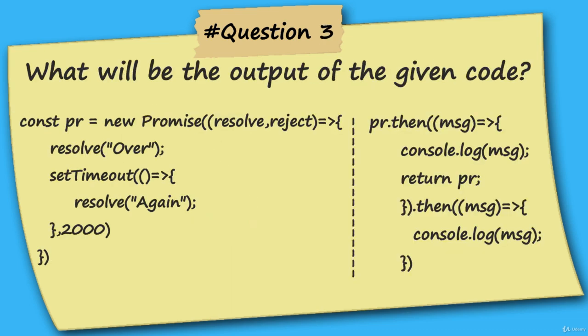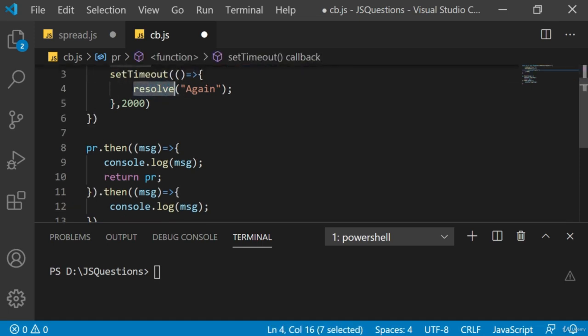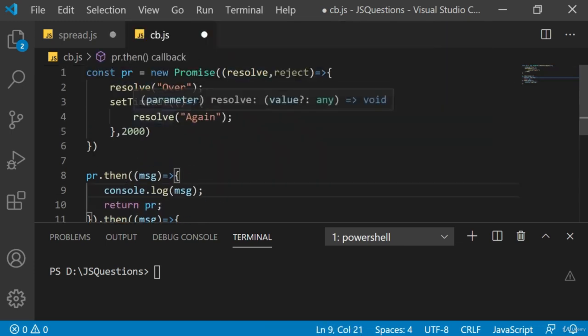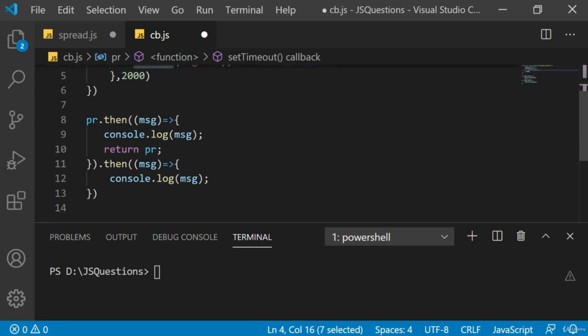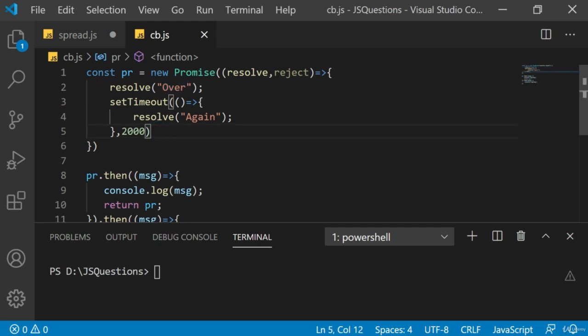The third question is, what will be the output of the given code? This code has a promise and there are two resolve statements. It is also chained with two thens here. If you are thinking that the first resolve will be for this and the second resolve will be for the set timeout, that won't happen. Resolve or reject is like a return statement. Once it is executed, even if you have more lines after resolve or reject, those are never executed. So this will only return the resolve with data over, and that does the job. It will wait for 2 seconds, but it will not resolve with this. It will just resolve with the over message.